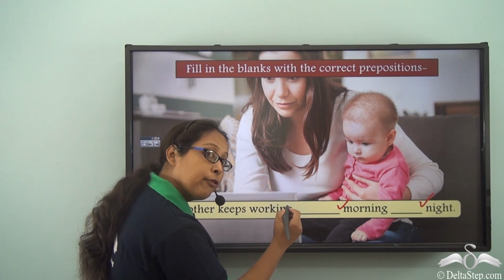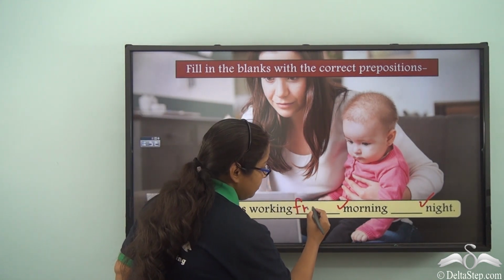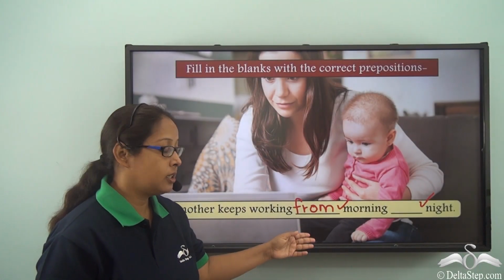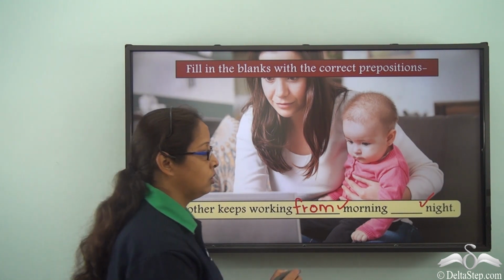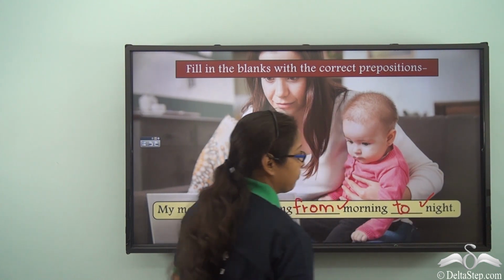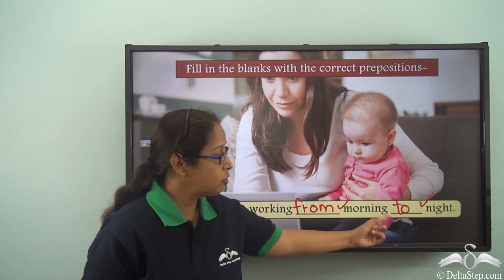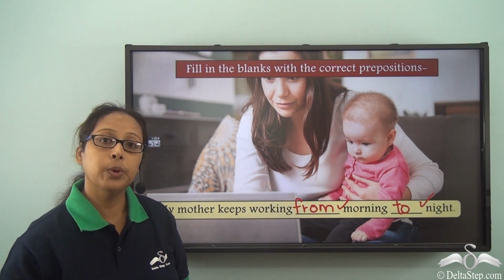So can we write from for start? Yes, we can. So we can see that she started working from the morning. And when did she finish? Tonight. So from and to is showing the duration when she is working.